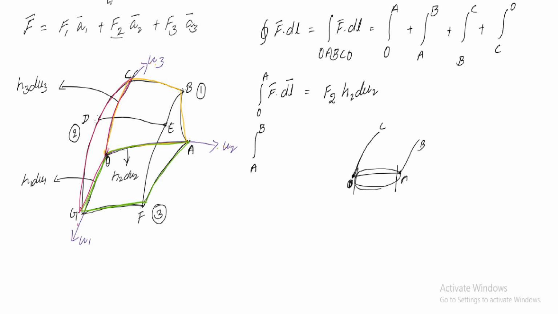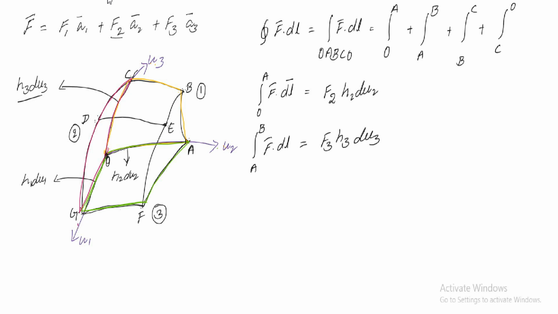So for A to B, F dot dl. What will be the length of this one? O to C is nothing but F3, in the direction of U3. So F3, and the differential length is H3 du3. But A to B starts from A, so we have to consider this differential length also.